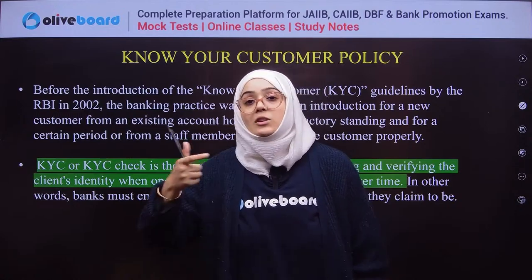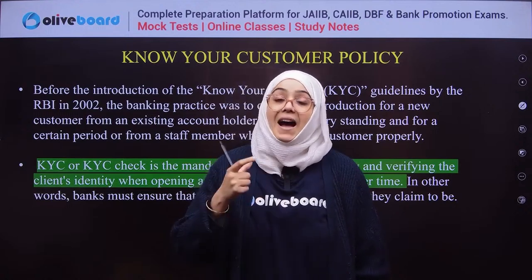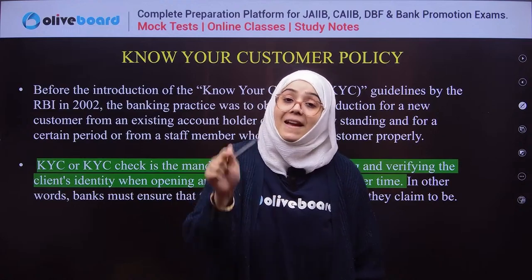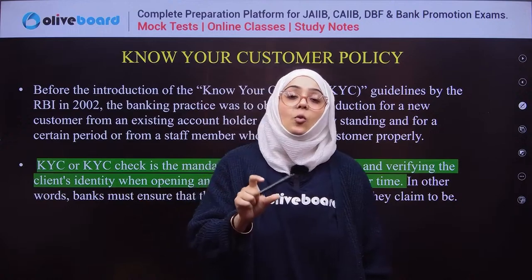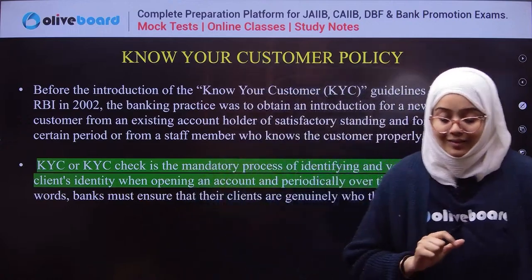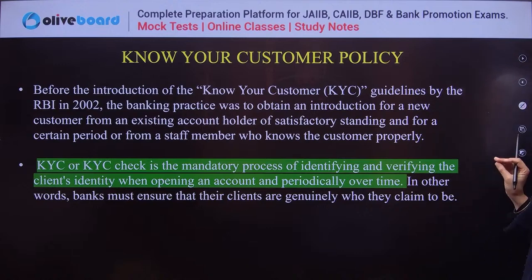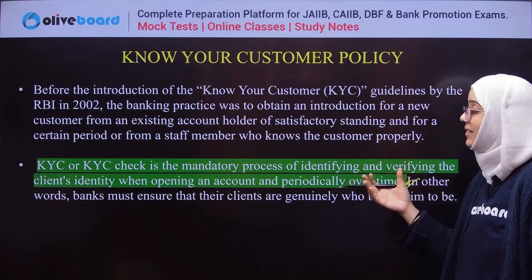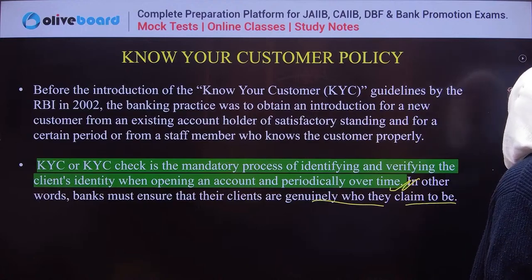So, for example, I'm going to a bank and I'm claiming that my name is Afreen Azmat. So the bank needs to check whether you are actually Afreen Azmat or not. This process is known as know your customer policy. It is a mandatory process of identifying and verifying the client's identity while opening the account, and periodically over time. In other words, banks must ensure that the clients are genuinely who they claim to be.